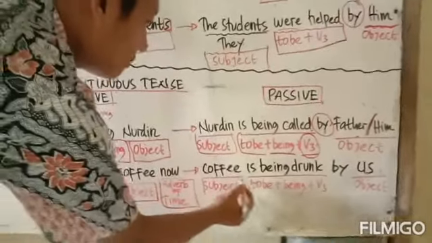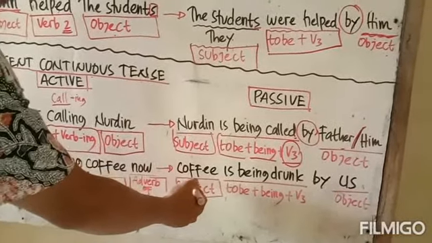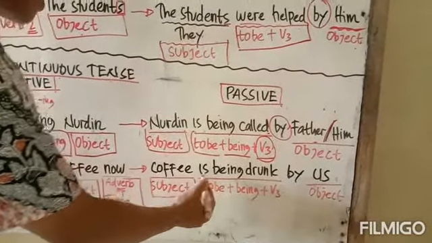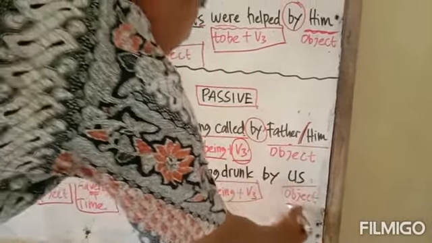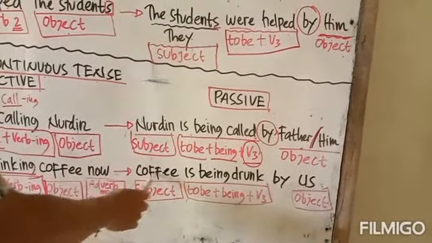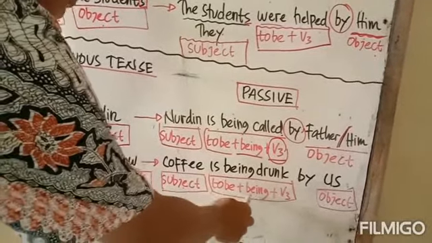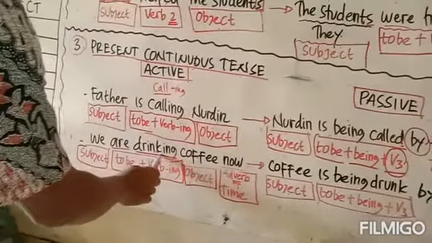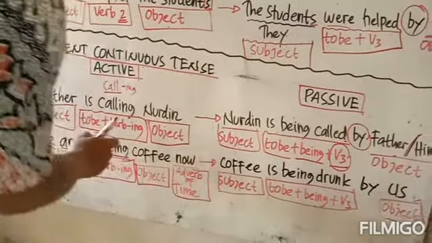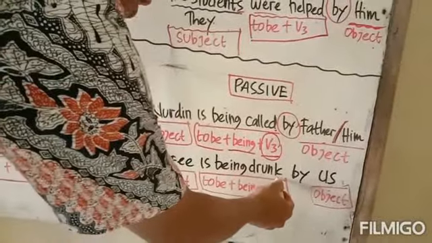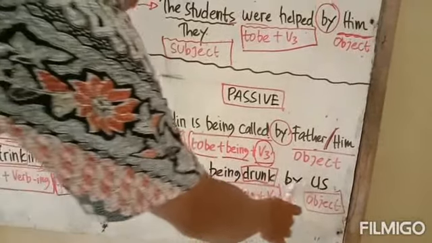Kita rubah dalam bentuk pasif. Coffee-nya menjadi subject. So coffee is being drunk by us. Us is the object. Coffee subject is being, to be plus being. Drink is the main verb, the root, kata kerja utamanya, menjadi drunk in the third form of the verb. Coffee is being drunk by us.